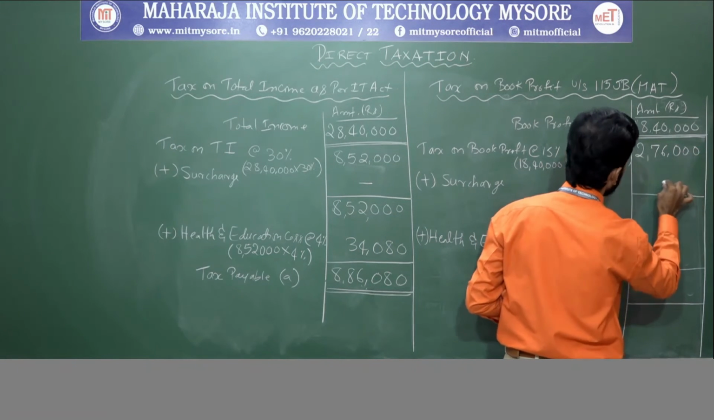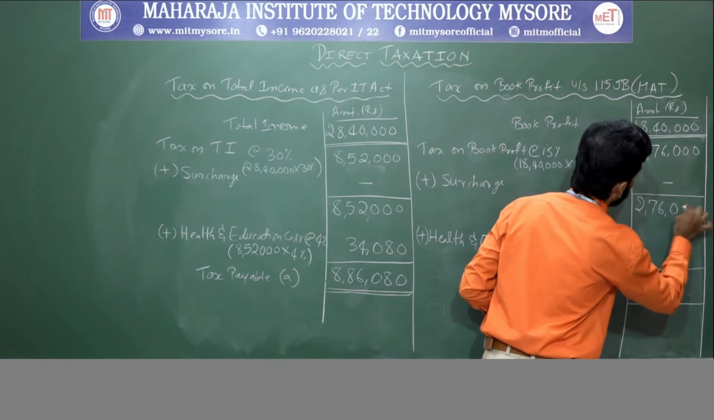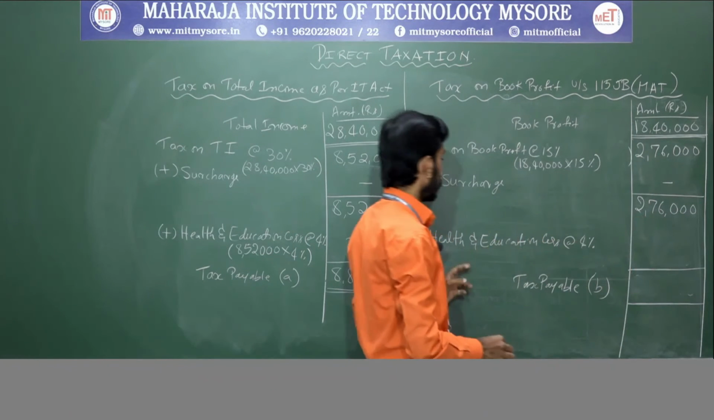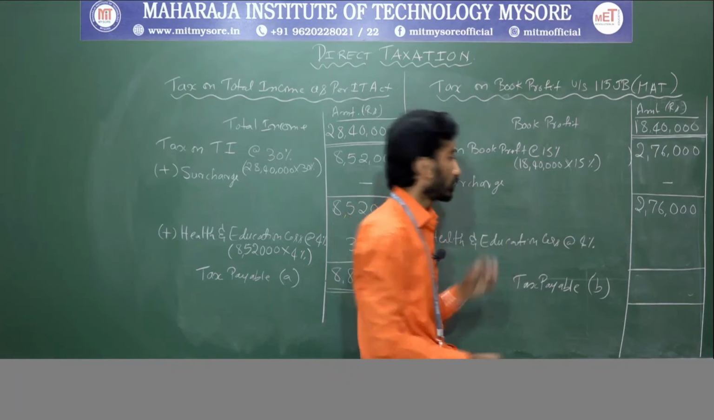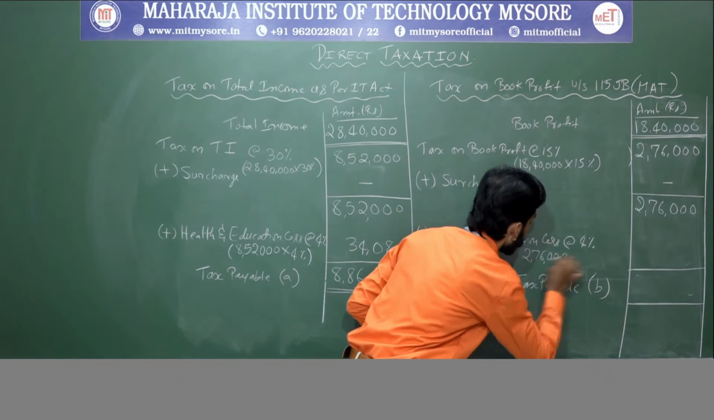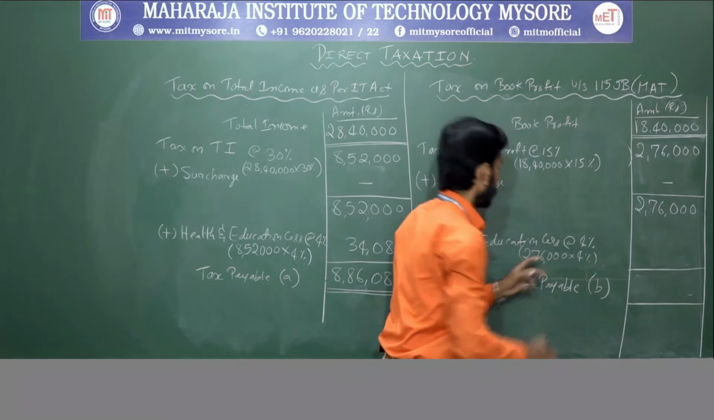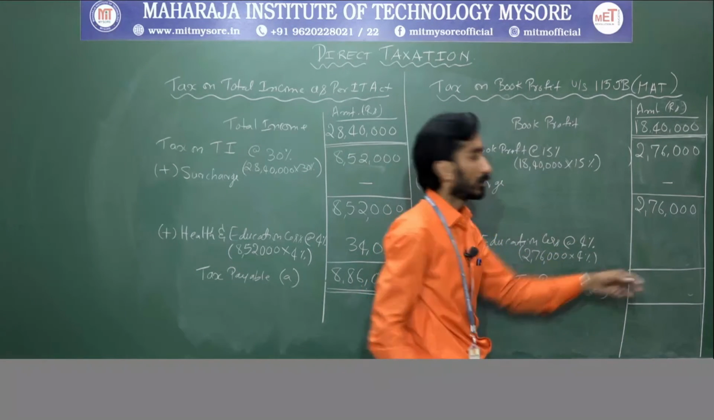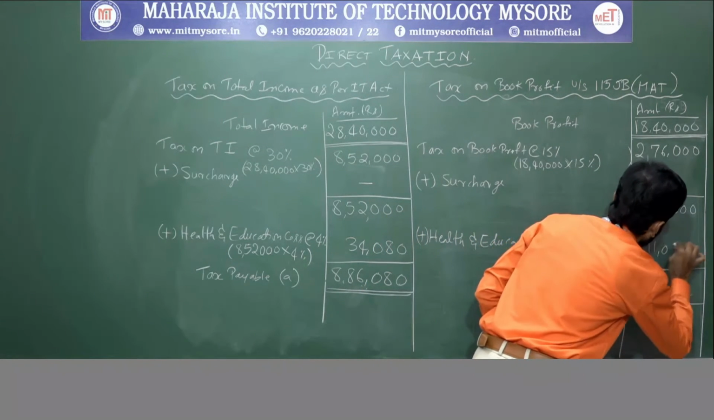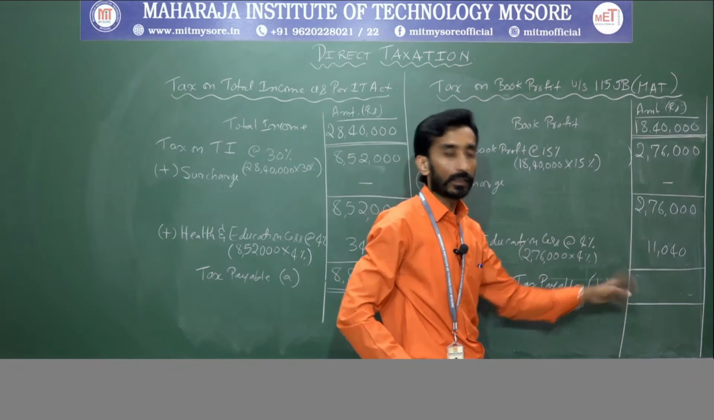Here again the surcharge is nil, so the same amount will be considered. And on this again cess will be taken: 2,76,000 into 4%. What is the 4%? That is 11,040. So now sum up.